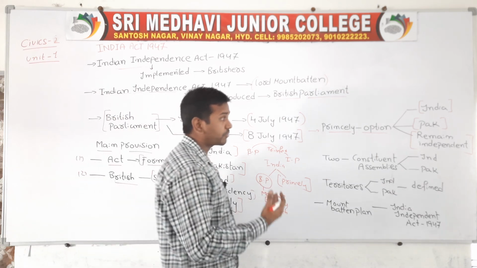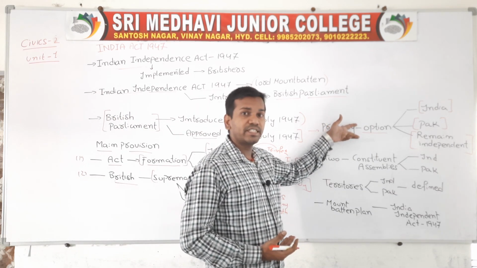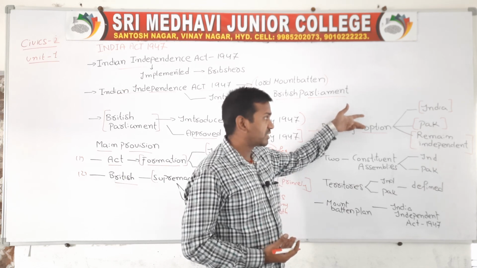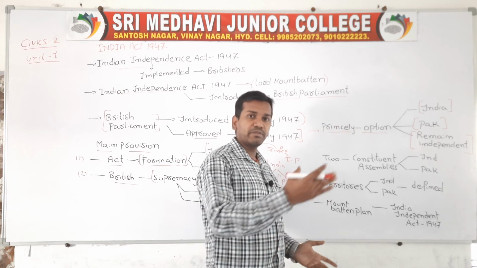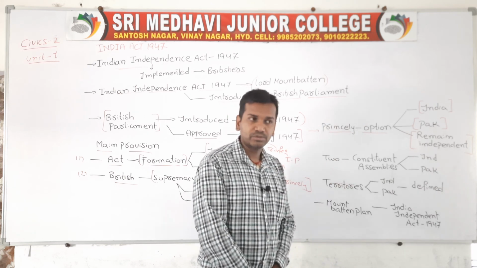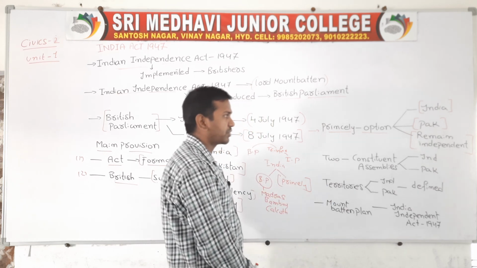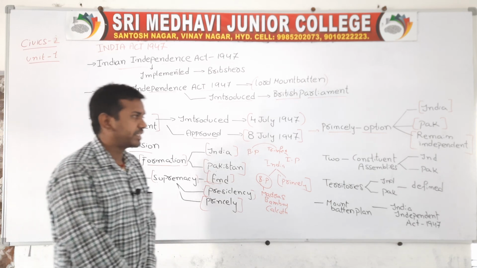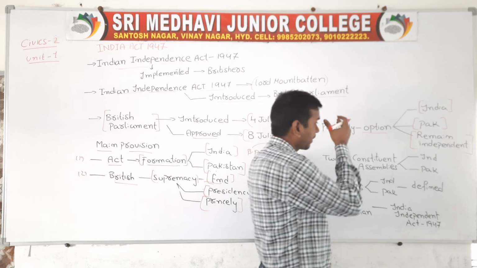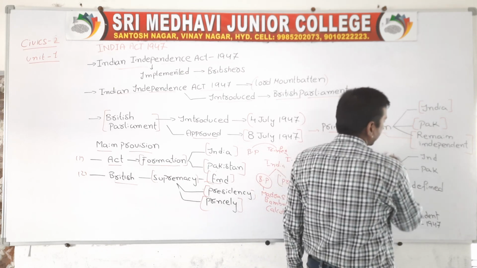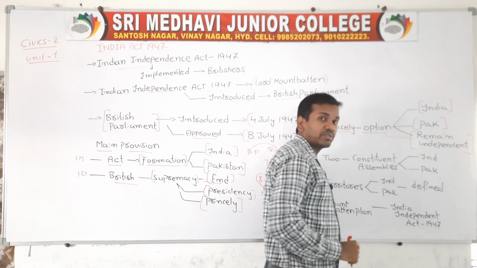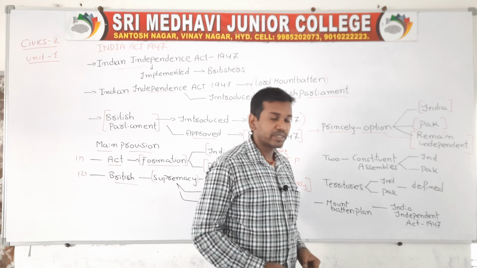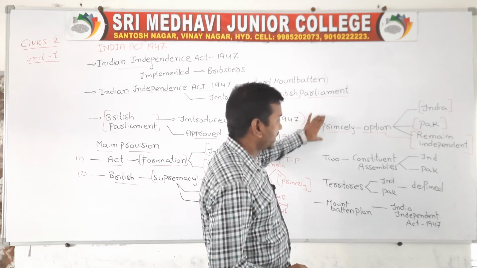But after these options were given, when the Britishers went away, most of the princely states became part of India only. Maximum states joined the territories of India. By their own will they joined and became part of India. This is one point. A few of the princely states wanted to remain independent, but at last they also became part of India. So after getting this option, next we will go forward.